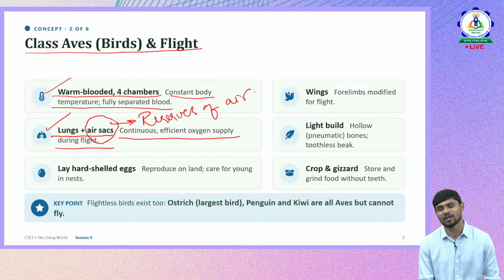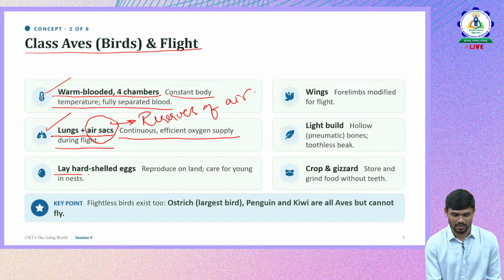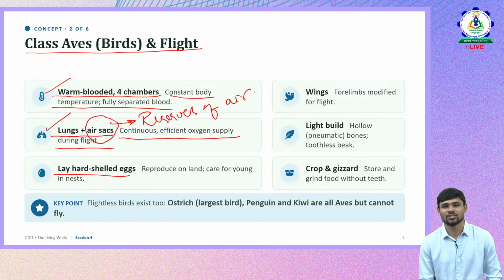Apart from mammals, like we inhale and we exhale, for some time when we exhale we are not taking air inside. But in birds, though they are inhaling and exhaling, they can still breathe, because some air is reserved or stored in air sacs. So they lay hard-shelled eggs.